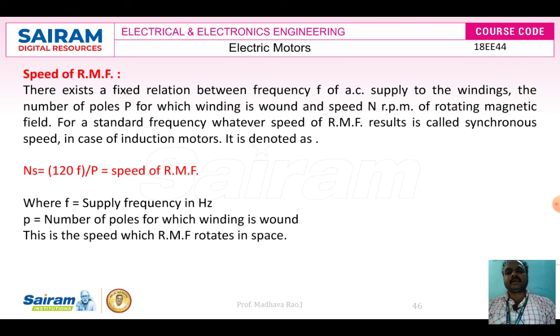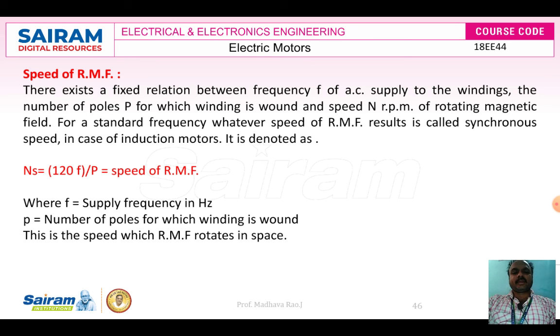So here, speed of the RMF. There exists a fixed relation between the frequency of the AC supply to the windings, the number of poles P for which the winding is wound, and the speed N in RPM of the rotating magnetic field. So using N, using P, using F, you can write the synchronous speed.